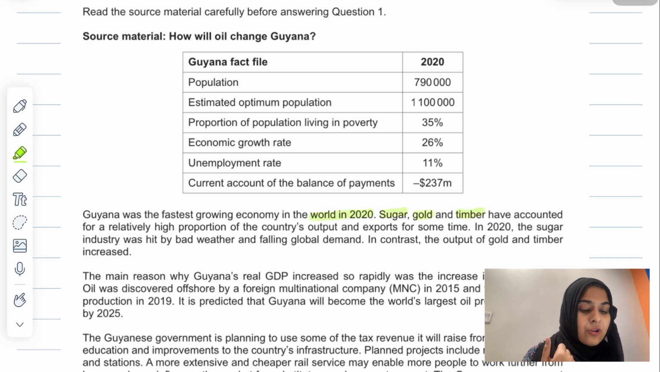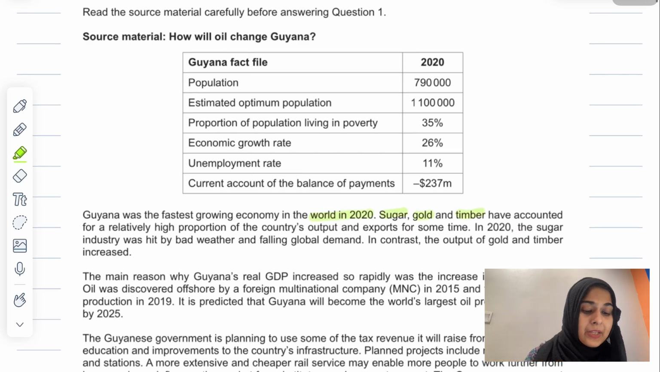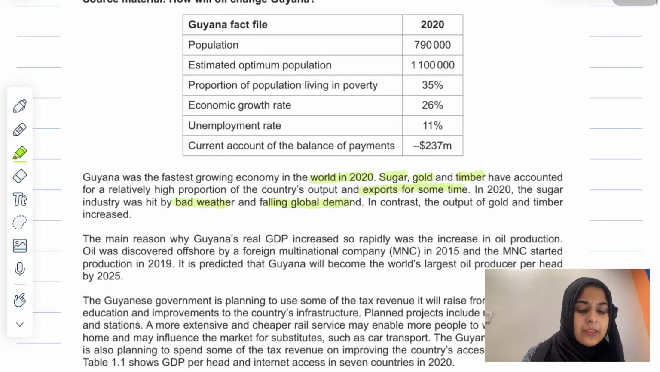They're saying the economic growth rate is 26%, the unemployment rate is 11%, and the current account of the balance of payments is minus 237 million, which is a deficit because it's a negative. So we know it's a deficit. Here they're saying Guyana was the fastest growing economy in the world in 2020.